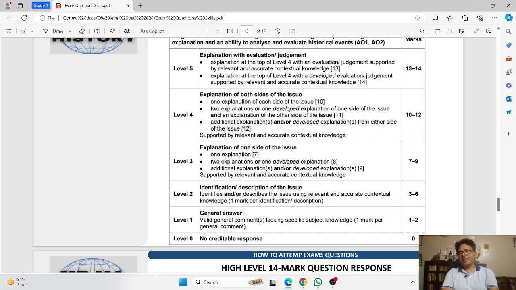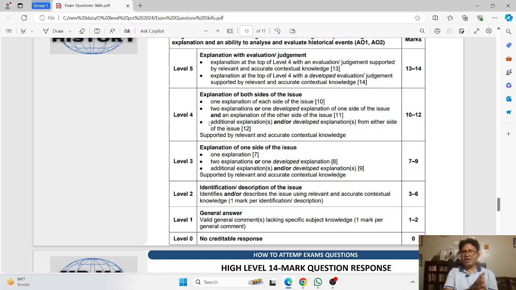Level 4 is the level where candidates actually start addressing the question more accurately by engaging both sides of the issue. This means that you have different scenarios here. If the candidate is able to give one explanation of each side of the issue, one explanation of one side and one explanation of the other side, that means the candidate can get 10 marks. 2 explanations or 1 developed explanation means the candidate is able to achieve at the most 11 marks.